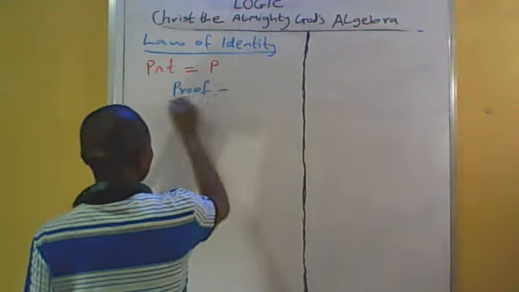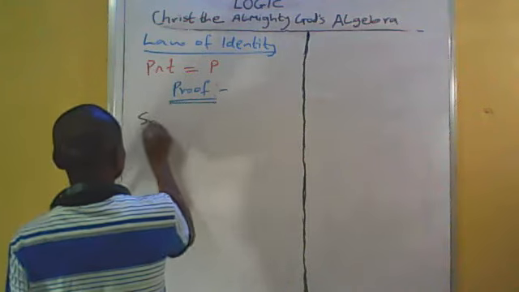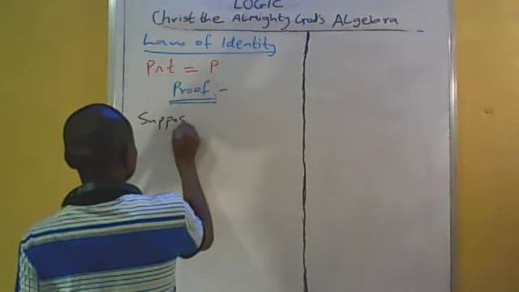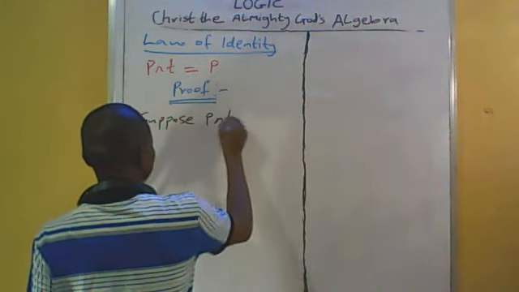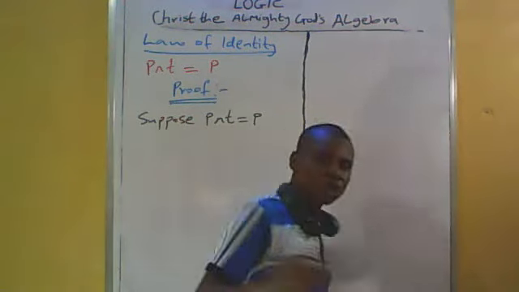Proof. Suppose P and T is equal to P. We assume that the statement is true.